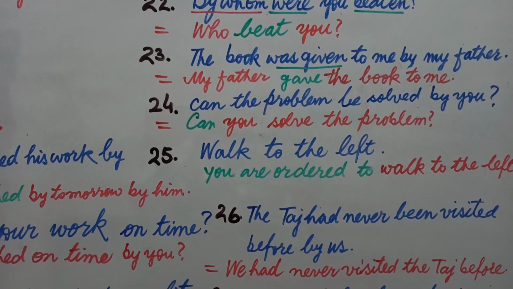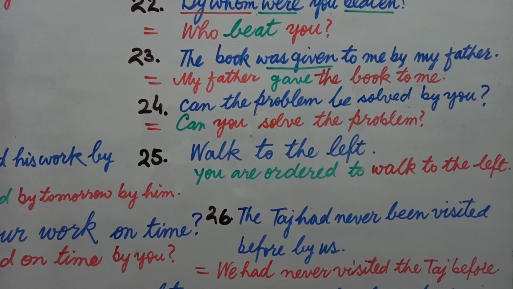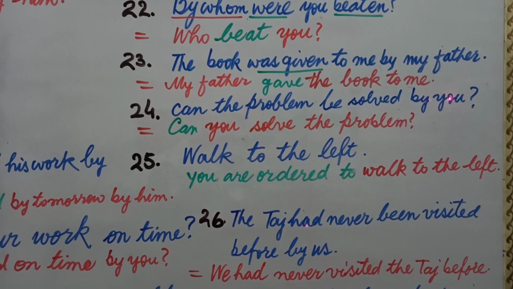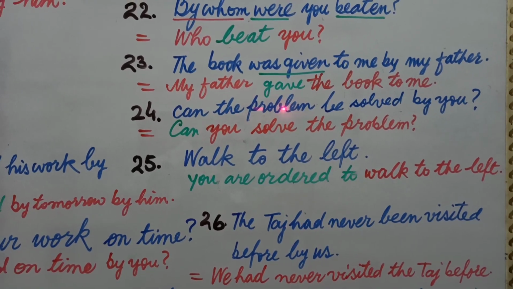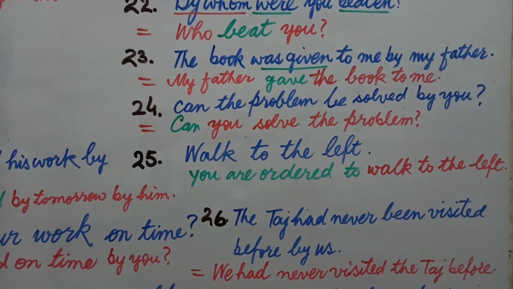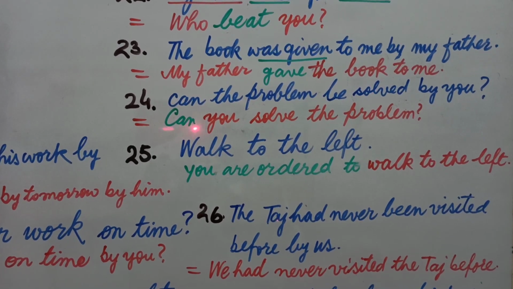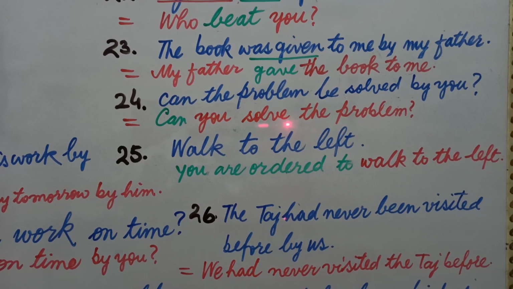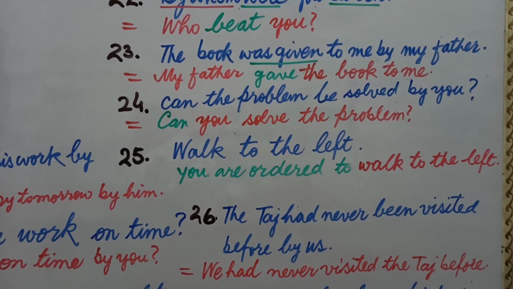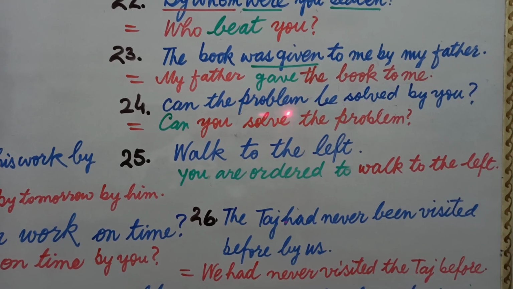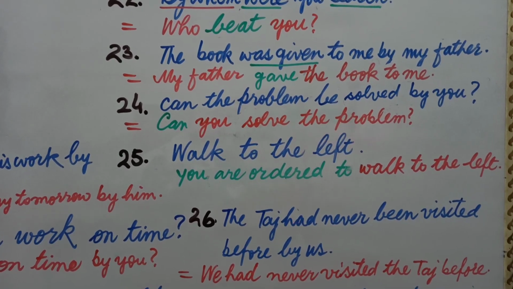Question number 24. Can the problem be solved by you? Now, the problem and by you. By you will come in the place of the problem, you, and by will be deleted. Can be solved, so can is here, be will be deleted, and first form will be used, and the noun or pronoun used before a verb will be written after a verb because it will turn into an object.